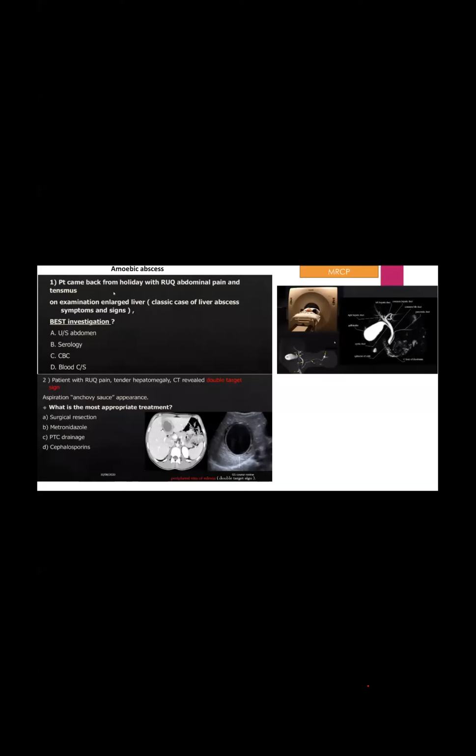Question one. A patient came back from holiday with right upper quadrant abdominal pain and tenesmus. On examination, enlarged liver, classic case of liver abscess. Symptoms and signs. Best investigation? A. Ultrasound abdomen. B. Serology. C. CBC. D. Blood CNS. A. Ultrasound abdomen.